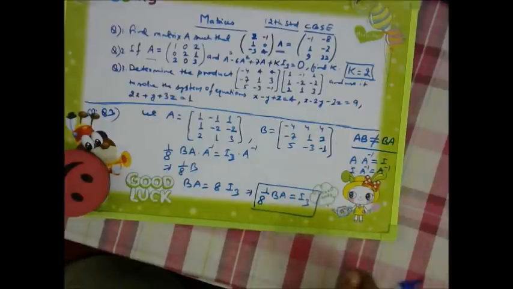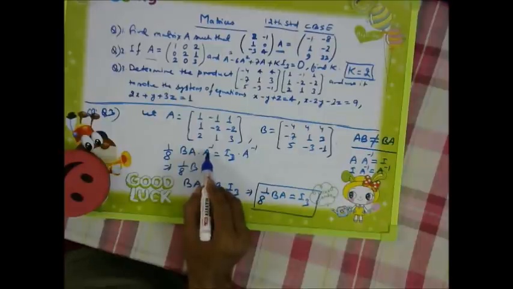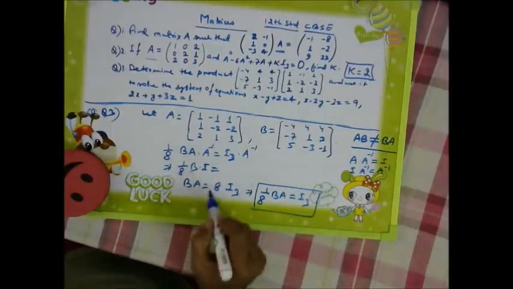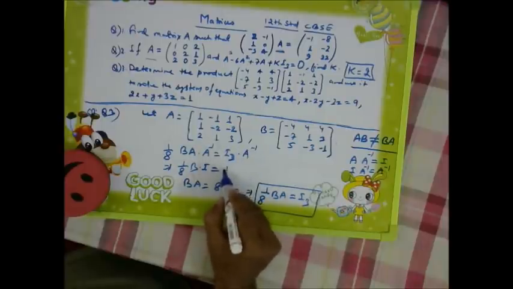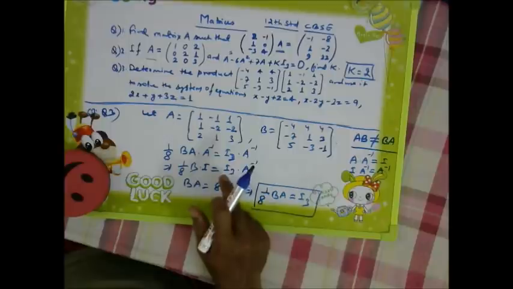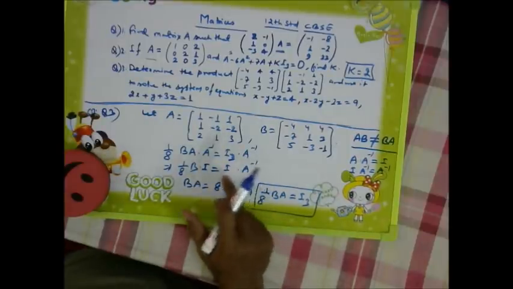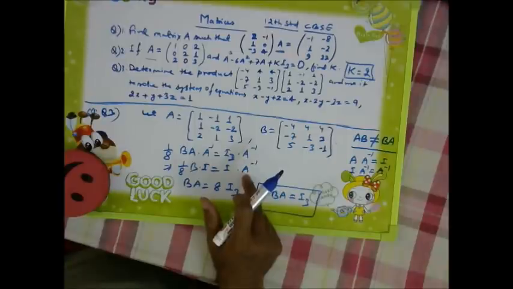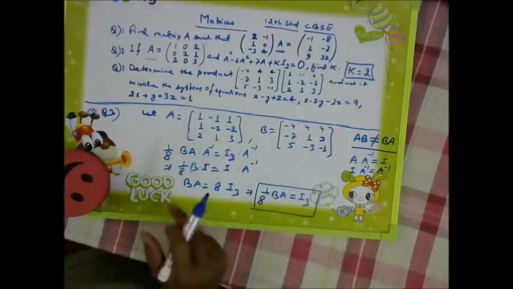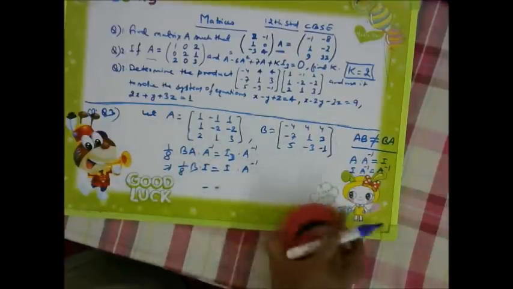Same to same will be there. Okay. So similarly here A into A inverse will become I. So I3 into A inverse, here also I3 into I, no need to write I3. Okay. So I into A inverse will become A inverse. B into I will become B. This one I will remove.